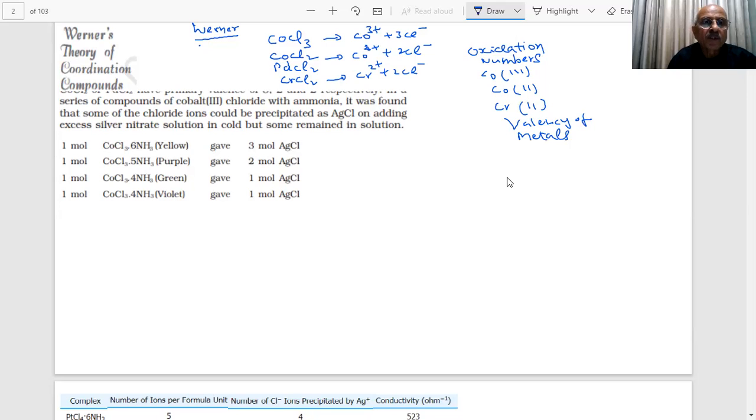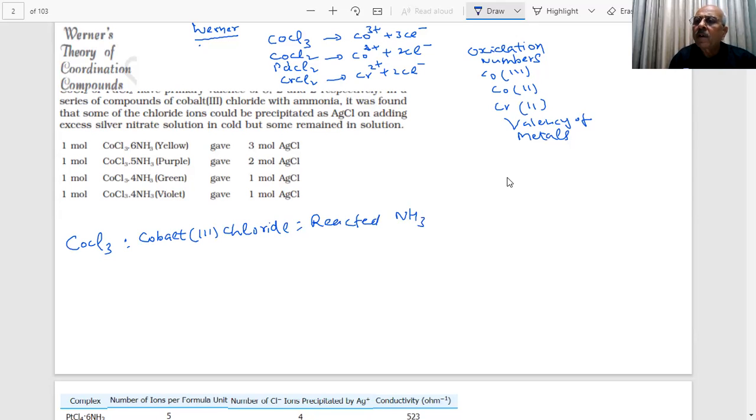Interesting thing was Werner was performing some experiments. He took the CoCl3 compound, cobalt 3 chloride, and reacted it with ammonia, with NH3 molecules.